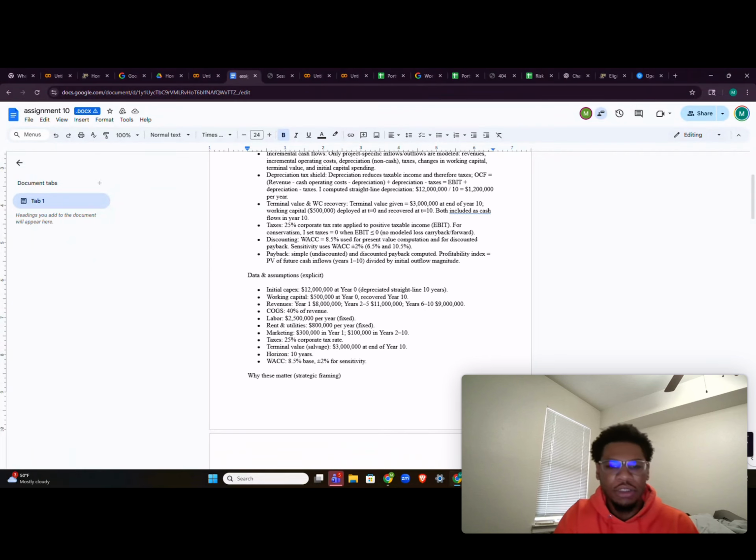So for our assumptions, our initial capital is 12 million at year zero, with straight line depreciation for 10 years. Our working capital is 500,000 at year zero and recovered at year 10. Revenues: year one is 8 million, years 2 to 5 is 11 million, years 6 to 10 is 9 million. Cost of goods is 40% of the revenue. Our labor is 25 million per year fixed.